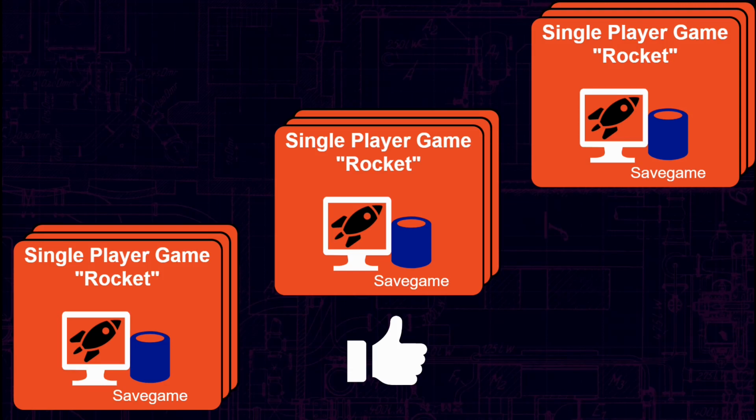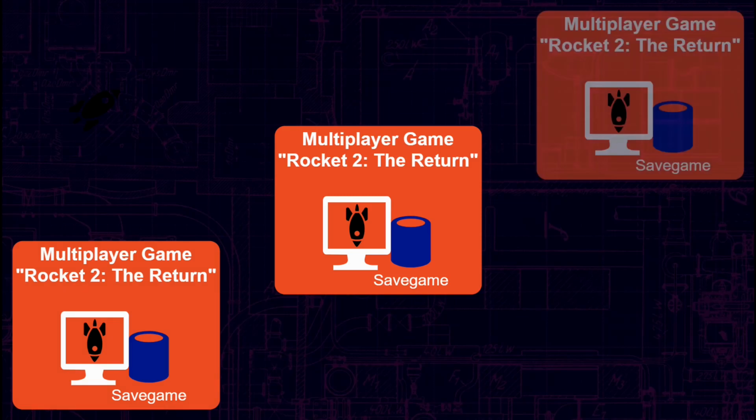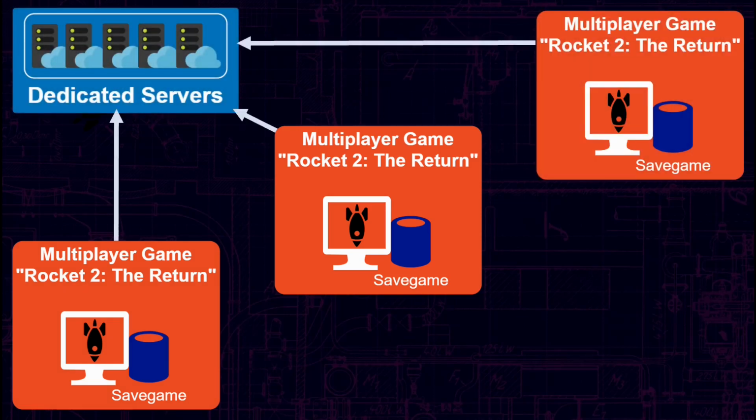Now, let's say a lot of players have requested a multiplayer mode for the game, and we have finally published an early access version of Rocket 2: The Return. Players can join online games to compete firing their rockets. To save time, we've reused the save game system which we made for the first Rocket game. But of course, people start to copy and modify save games to cheat in online games. And other people complain that people are cheating.